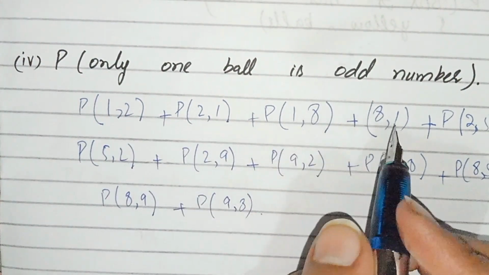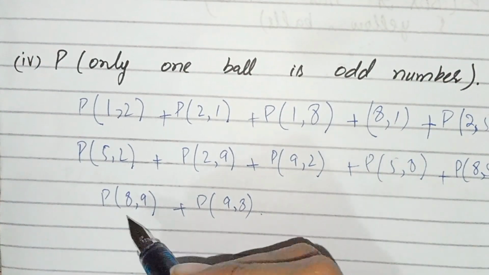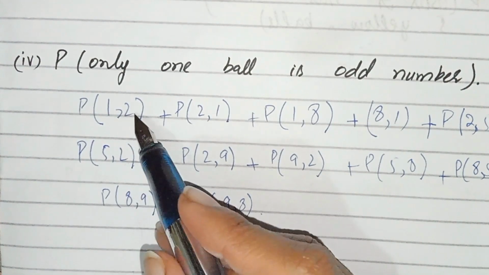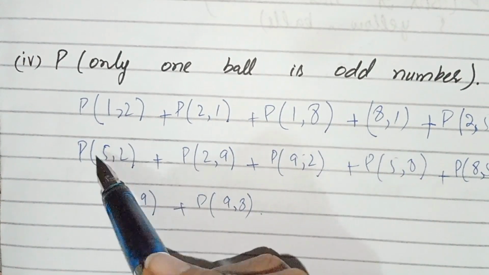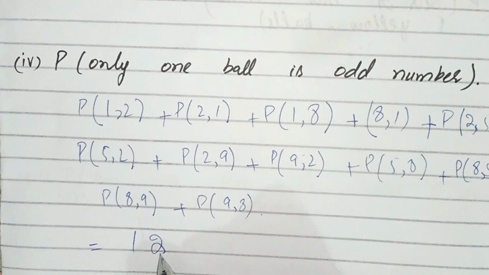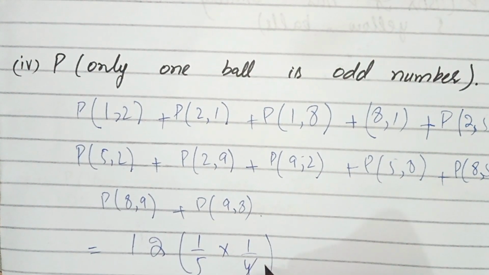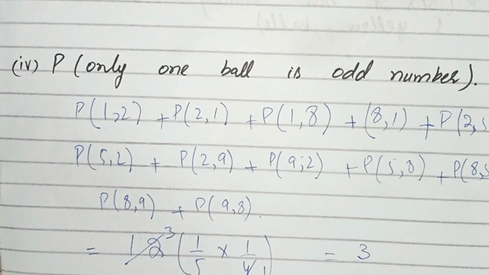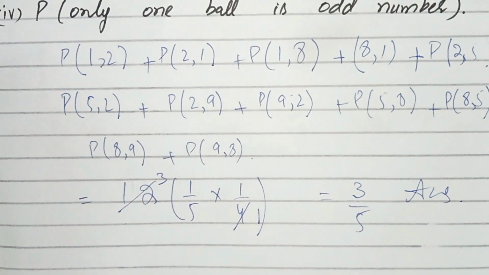These all have exactly one odd number. And now we have to know that all the probabilities are the same, 1 by 5 multiplied by 1 by 4. Now we count them: 1, 2, 3, 4, 5, 6, 7, 8, 9, 10, 11, 12. This is 12, times 1 by 5 multiplied by 1 by 4. We get the answer 3 over 5. And now students, this is the answer of the fourth part, and this question is solved.